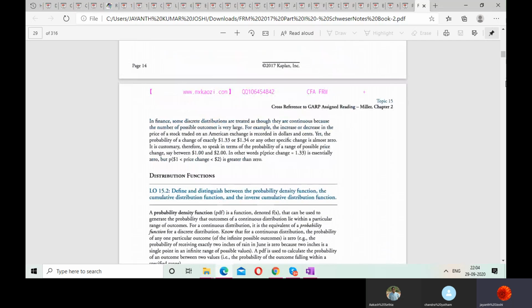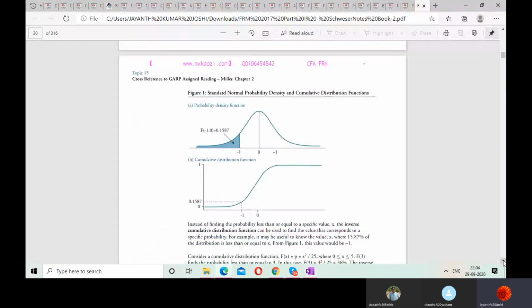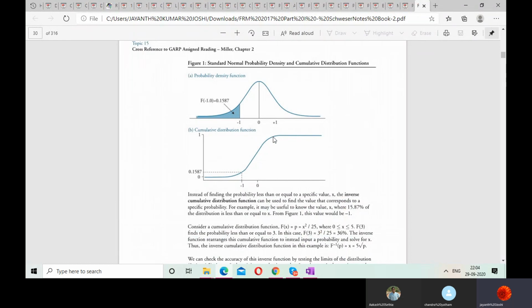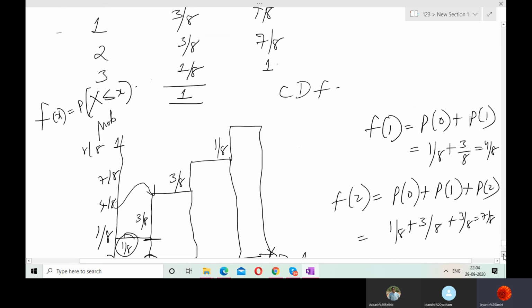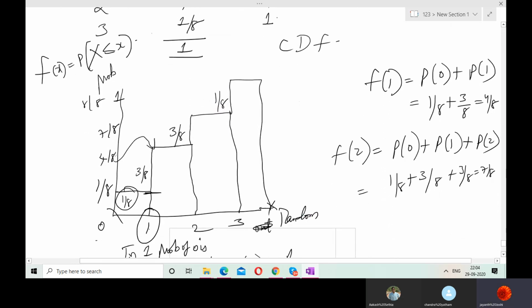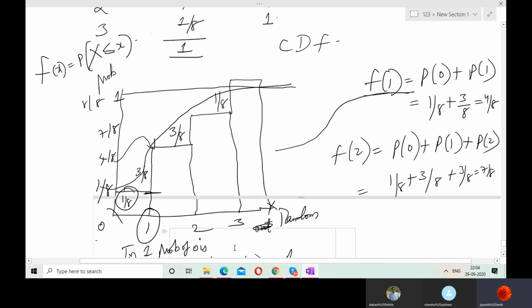So this was all about the distribution functions. We are done with this. Next, we'll go for the next topic. So see, cumulative is always in this way. Why? Because it is always increasing. Have you seen the same thing here in our graph? It starts from the lower point and always accumulates the previous probabilities and goes up. But again, it will flatten, because at one point it has to become 1, the total.